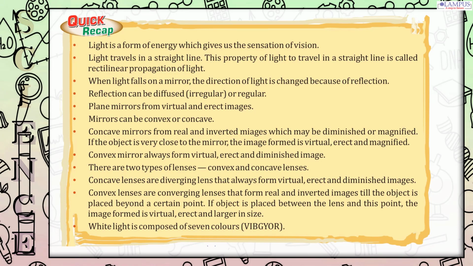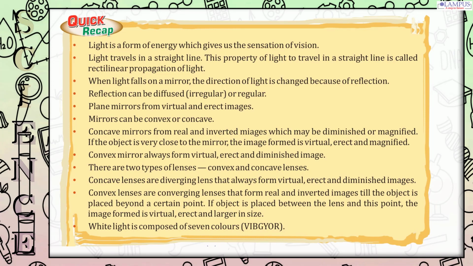Concave mirrors form real and inverted images which may be diminished or magnified. If the object is very close to the mirror, the image formed is virtual, erect and magnified. Convex mirrors always form virtual, erect and diminished images. There are 2 types of lenses, convex and concave lenses.